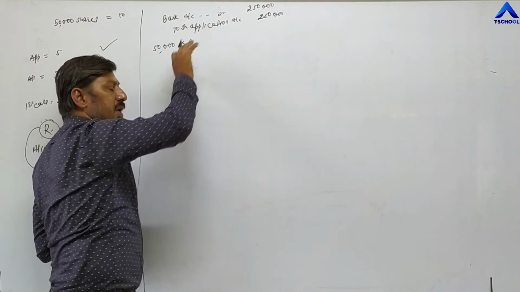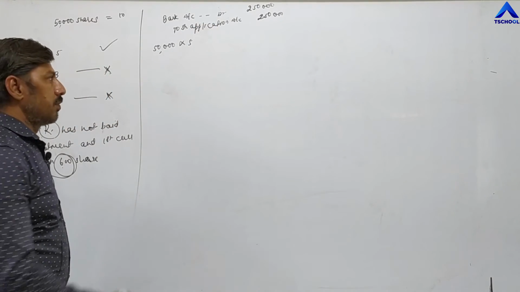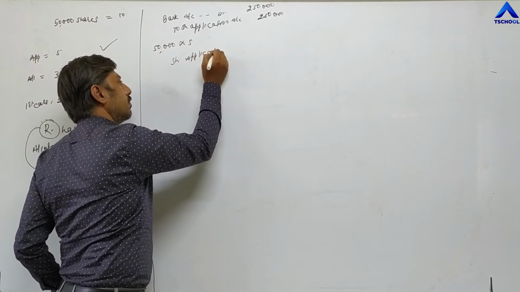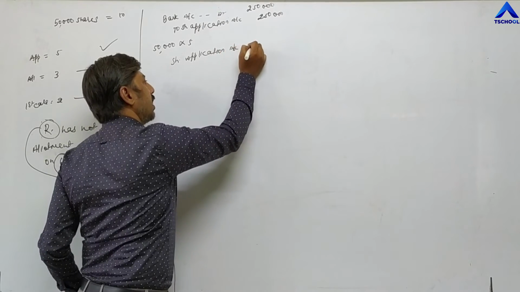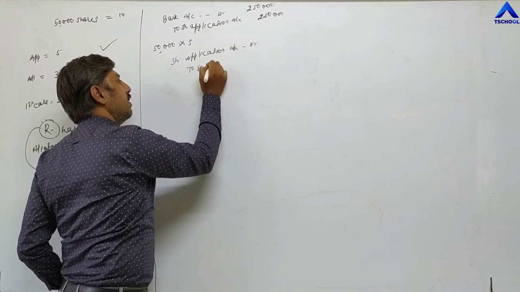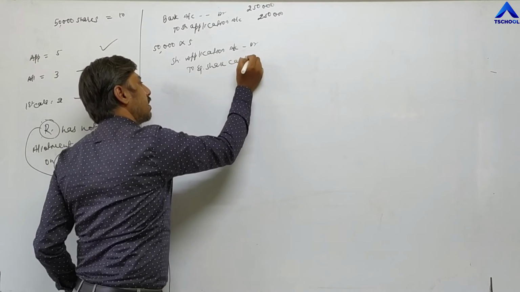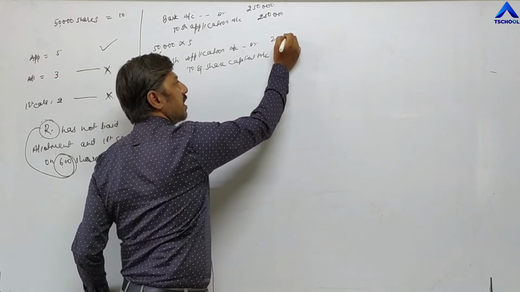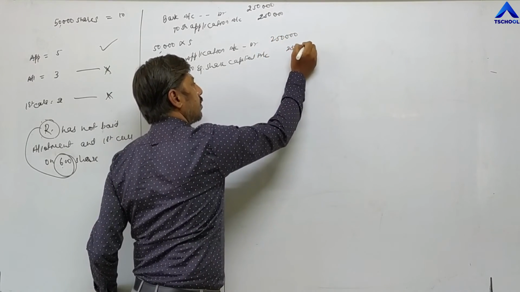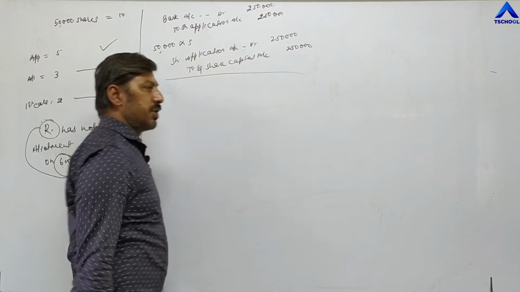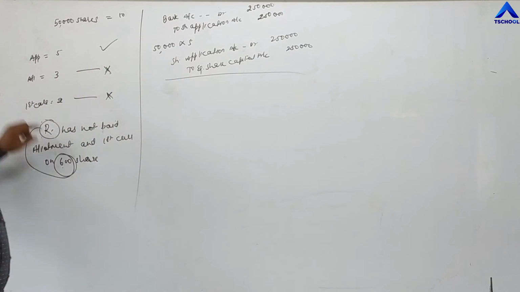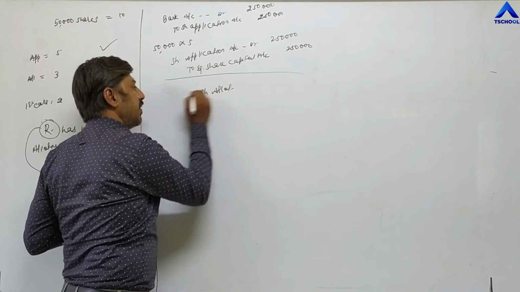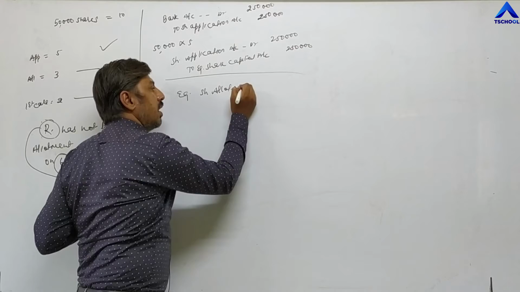Now application money will be transferred to the investors' capital account. So share application account debit to equity share capital account. The same amount, 2,50,000, will be transferred to their capital account. Now the first installment is completed. Now the second installment, allotment. First entry for allotment: equity share allotment account debit